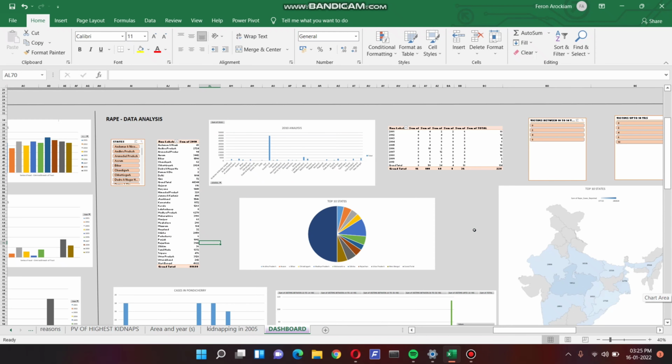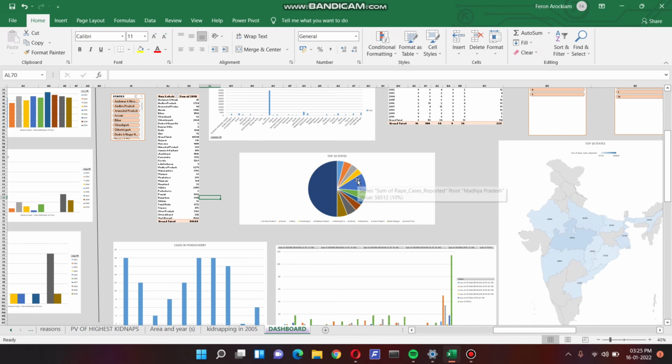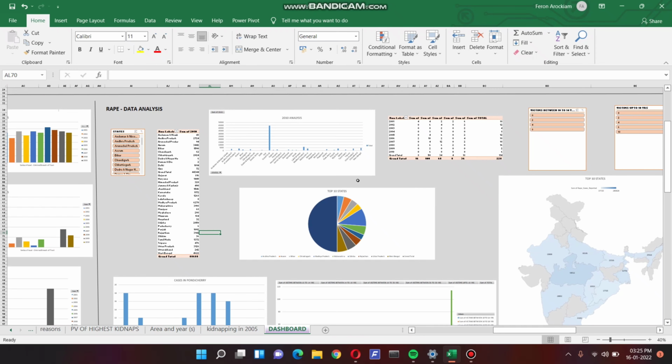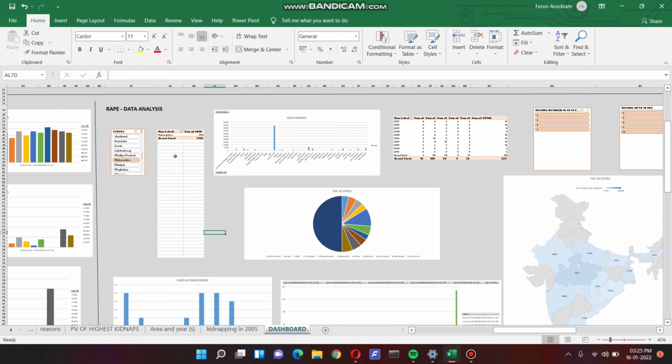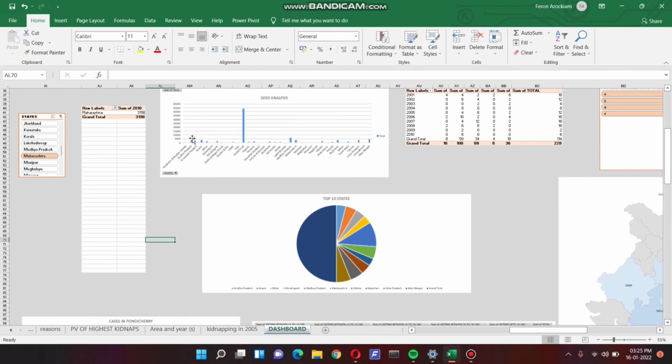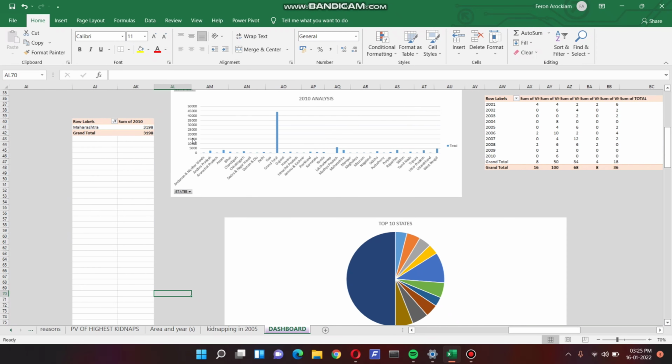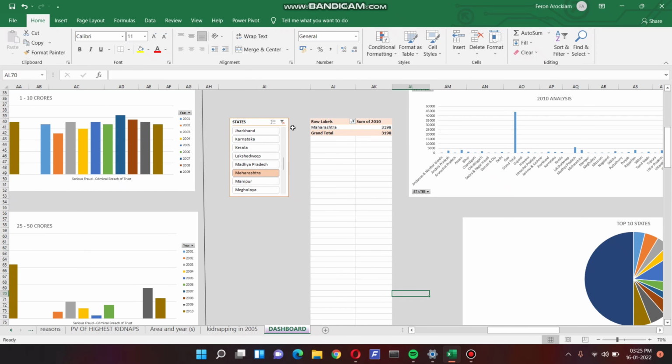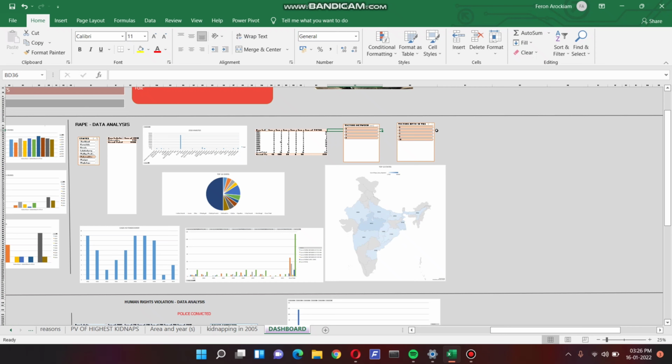Then we come to rape data analysis. Here, we have inserted all the pivot charts and pivot tables in this sheet. We have inserted slicers to segregate separate values, separate states. For example, if you want Maharashtra stats, click on Maharashtra. It shows the Maharashtra values. And that's it for rape data analysis.